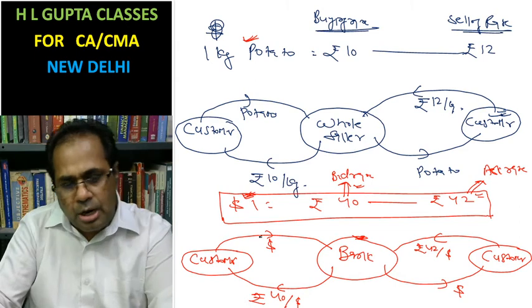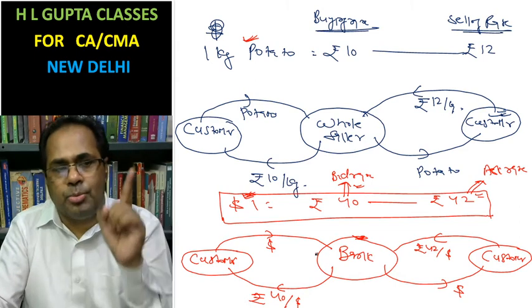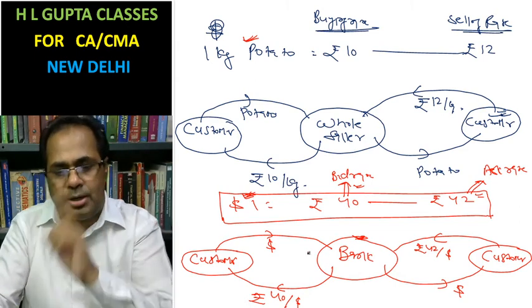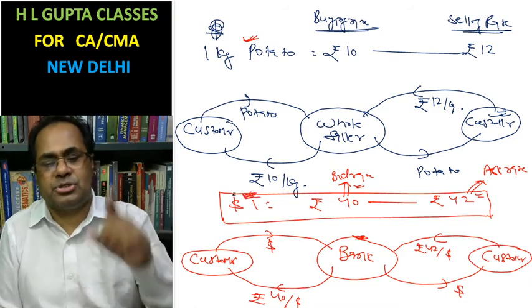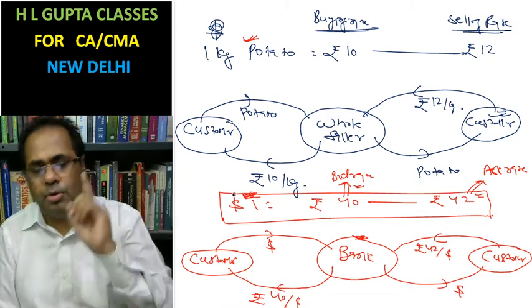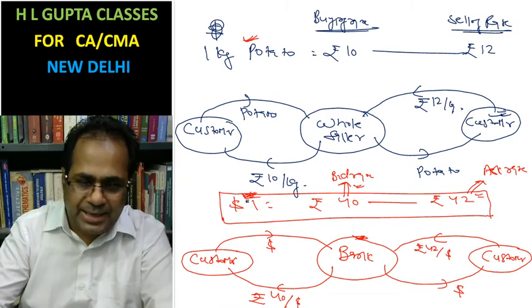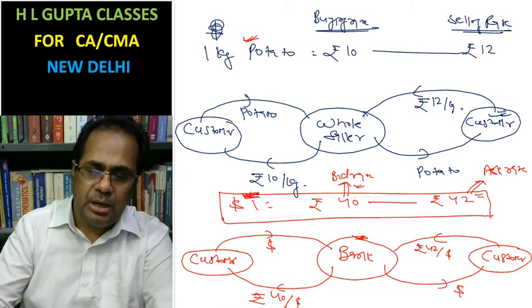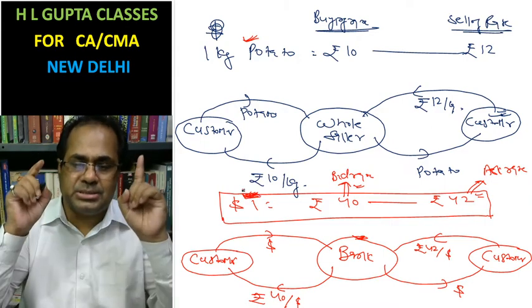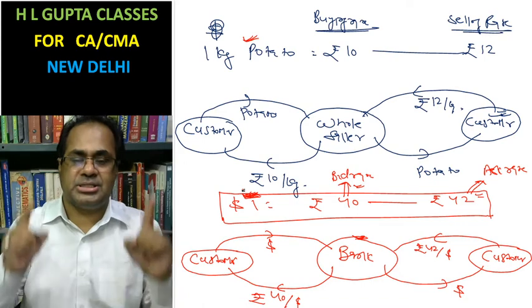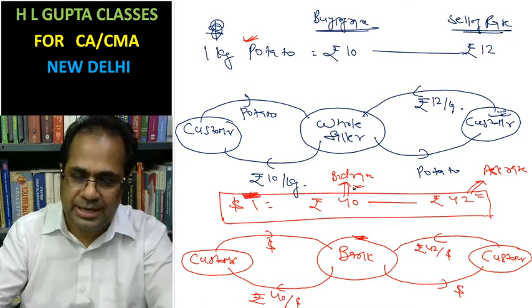If the dollar is coming to the bank, it means commodity currency is coming to the bank. The bank will buy the commodity currency at the low rate, that is rupees 40.